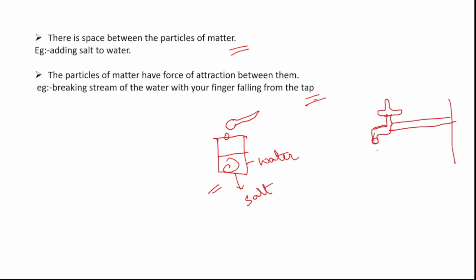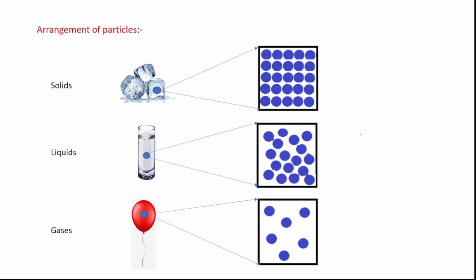Okay, if you have a tap and if you open this tap and water is running down, now try to break this stream of the water. Is it possible? No, right? Why is it not possible? Because the molecules present in this stream of water have some force of attraction between them. The force of attraction between the particles is holding the particles together. Due to this force, the particles are attracted to each other strongly, so we are unable to break the stream of the water.